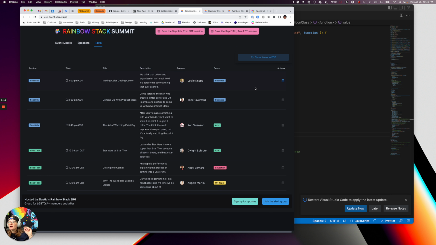So one thing I'm really excited about on this page, though, I used Moment to grab these timestamps, and then also create a button that let me show them in EDT versus your local time zone. So for instance, I'm in CDT, which is why this is showing CDT. But if I click this, it actually changes the times to EDT.